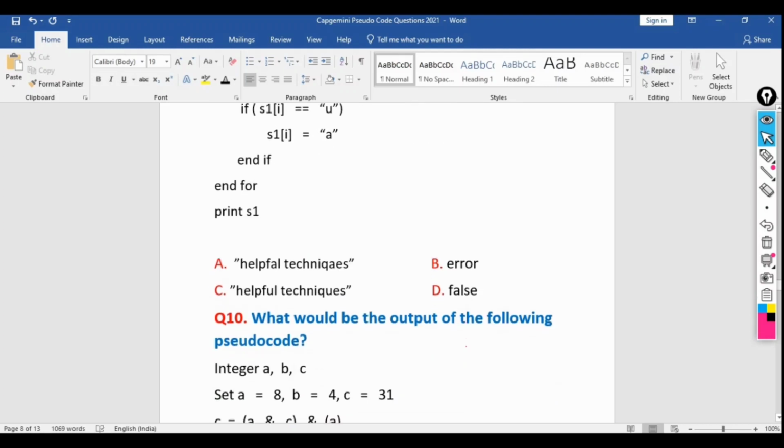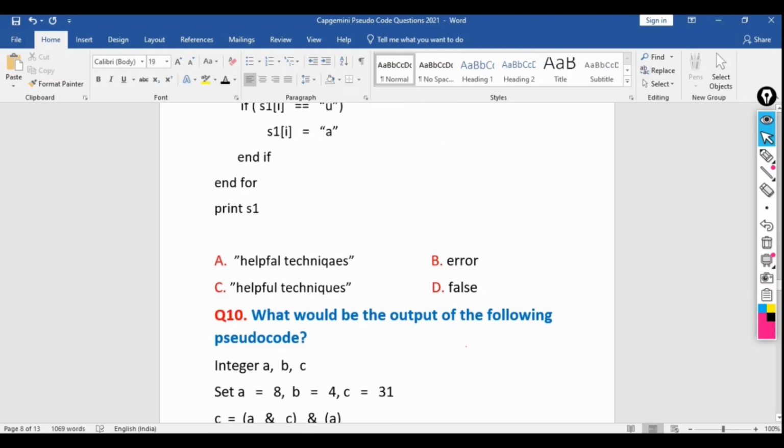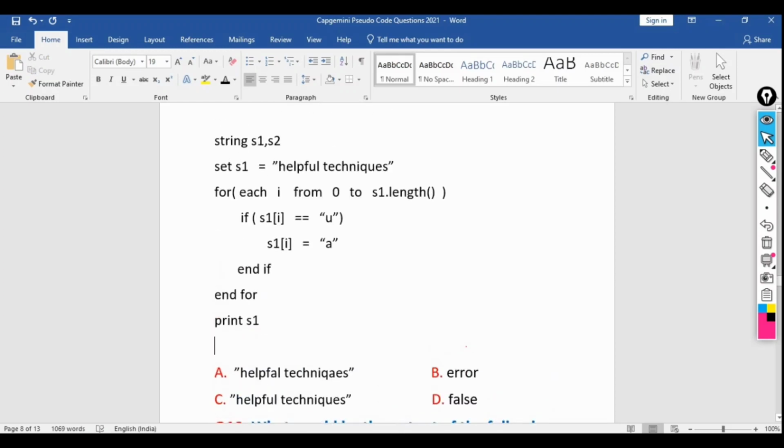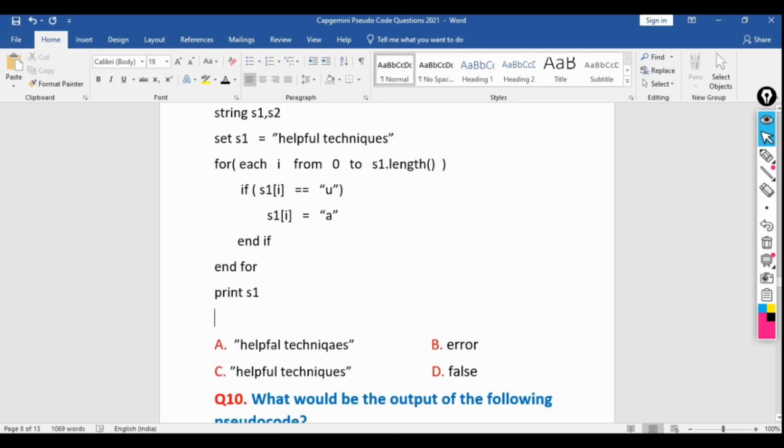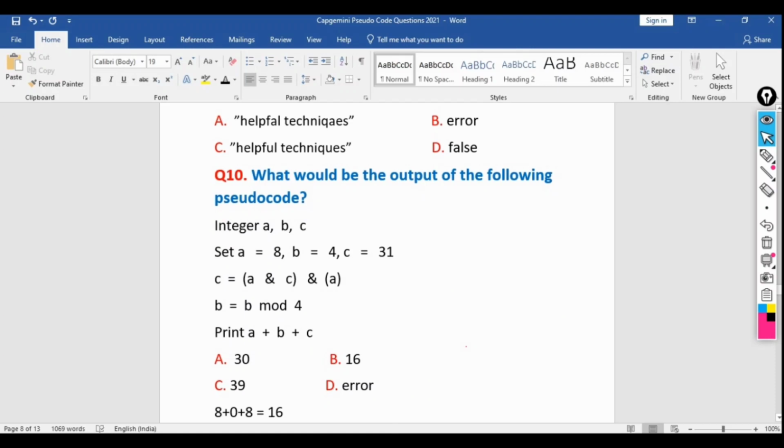So these are A, B, C and D. We cannot do the assignment for the string. It is not possible for strings. The assignment operation is not possible for strings because of the immutability characteristics of strings. So now let's move to the next question.